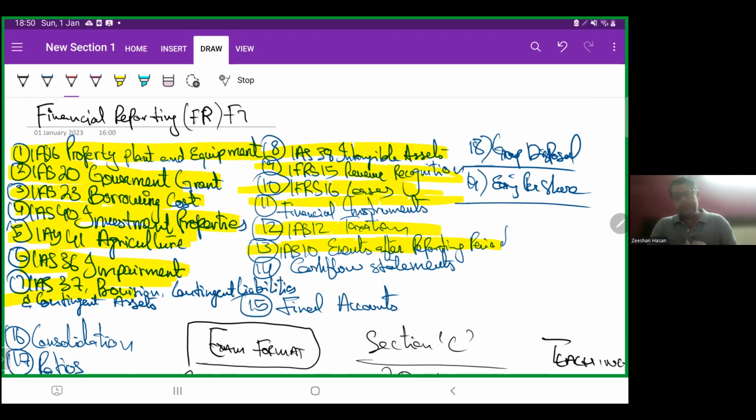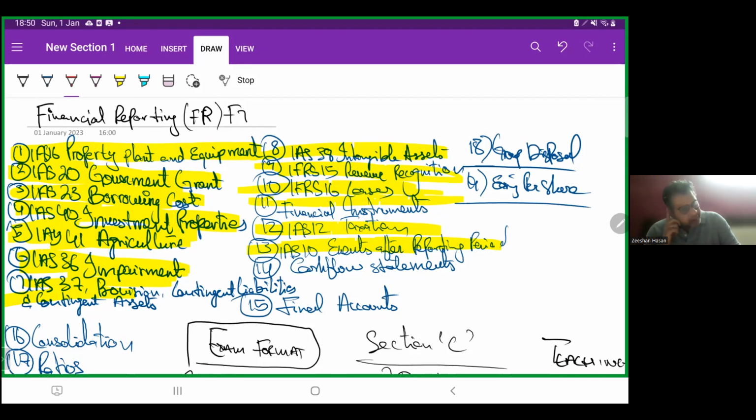IAS 23 Borrowing Costs. We will do that then. What are the borrowing costs? How to capitalize them? When to capitalize them? When to stop it? This is what we will be doing. Then IAS 40 Investment Properties. What are investment properties? What are the models of investment properties? Those sorts of things we will do in it.